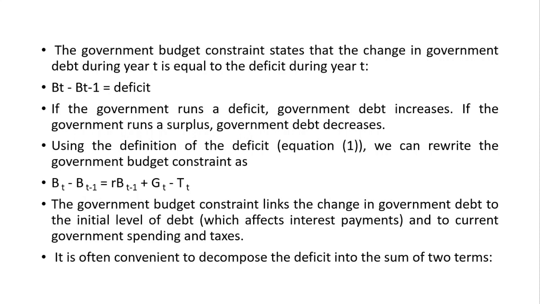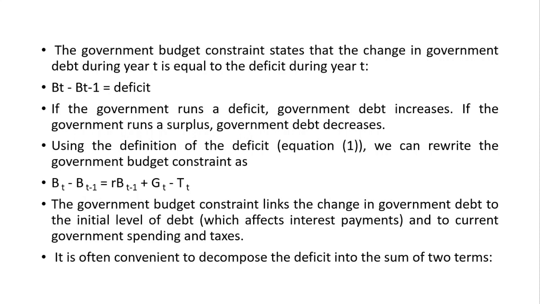So if you are taking 2022, BT is 700 crores and BT minus 1 is 500 crores. So the change in the debt between the current and the previous year is equal to the deficit. If the government runs a deficit, what happens? Government debt will increase. So 200 crores has been added to the total debt of the government. If the government runs a surplus, government debt decreases.